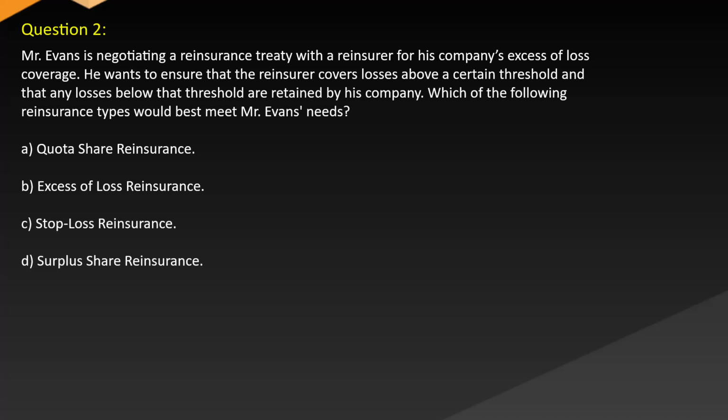Question 2. Mr. Evans is negotiating a reinsurance treaty with a reinsurer for his company's excess of loss coverage. He wants to ensure that the reinsurer covers losses above a certain threshold and that any losses below that threshold are retained by his company. Which of the following reinsurance types would best meet Mr. Evans' needs? A. Quota share reinsurance. B. Excess of loss reinsurance. C. Stop loss reinsurance. D. Surplus share reinsurance.